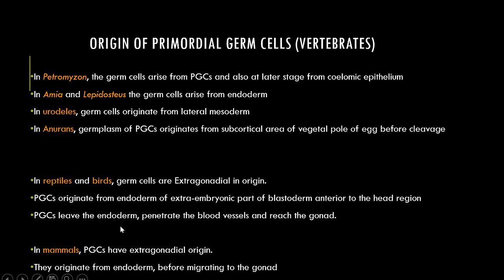The PGCs then leave the endoderm, penetrate the blood vessels, and ultimately reach the site where the gonad is. This occurs in reptiles and birds. I'll be showing you a diagram, a figure of the same. In mammals also, the primordial germ cells have extragonadial origin. Again, they originate from the endoderm and then migrate into the gonad.